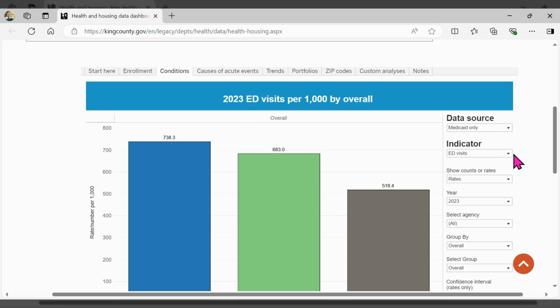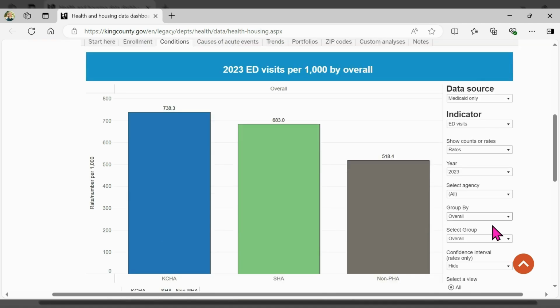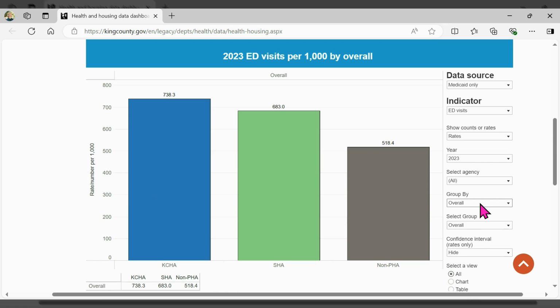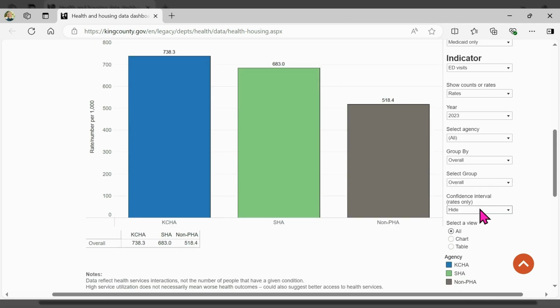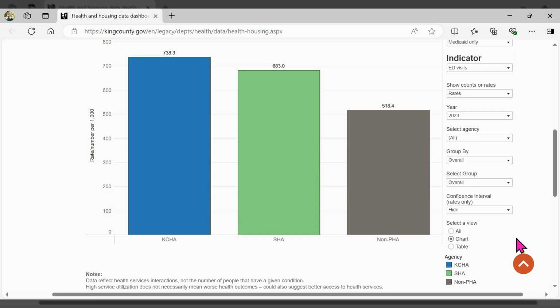Select an indicator to see rates or counts. Pick a year and a housing agency. Use the Group By menu to see results by age, gender, or voucher type. If viewing rates, you can show confidence intervals. Finally, choose to view the data as a bar chart, table, or both.